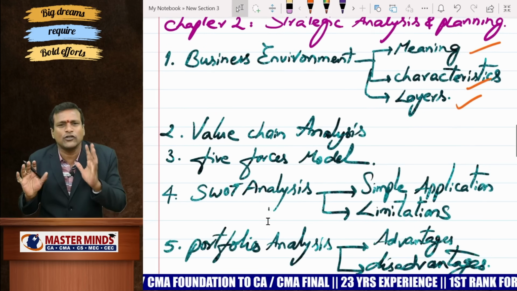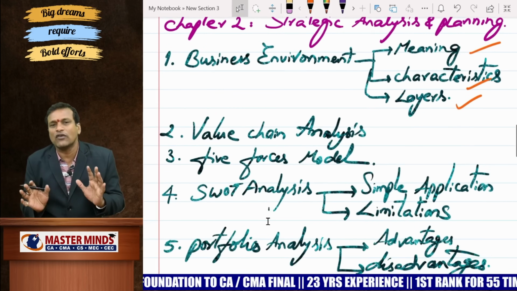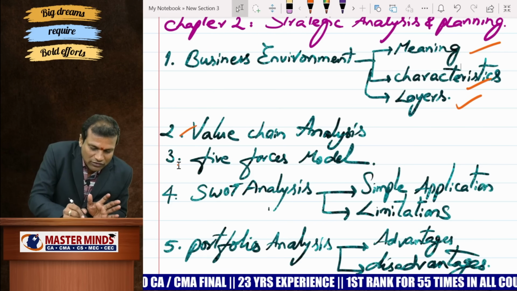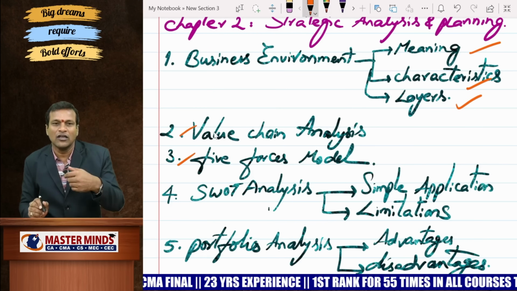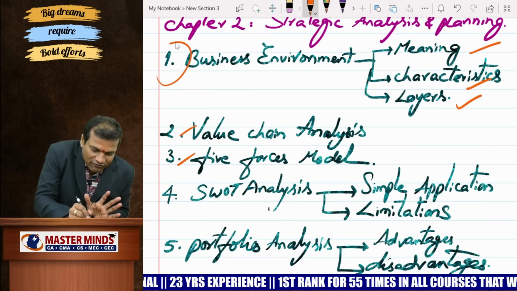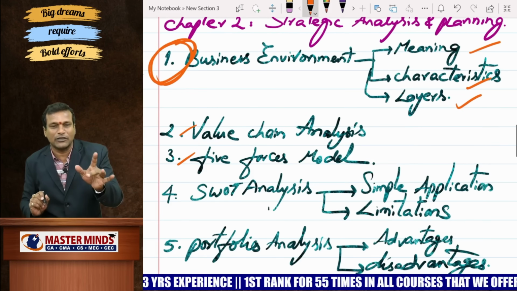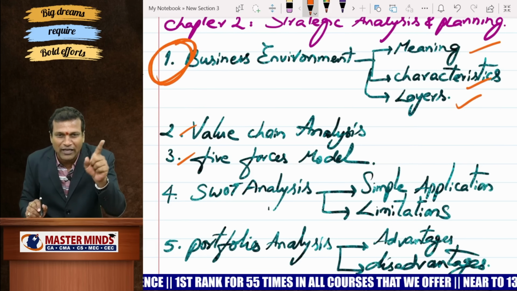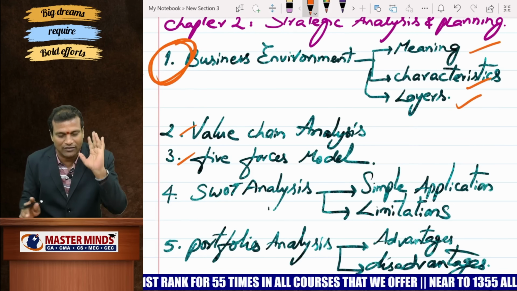Now, 2 lengthy topics are there, not so frequently asked in the CMA Inter exam, but to be safe, read these 2 questions: value channels and the 5 force model. If you ask me very sincerely, I have great expectations of this question, especially in this attempt, June 2025 exam: business environment meaning, characteristics and layers. Be good with that question first.